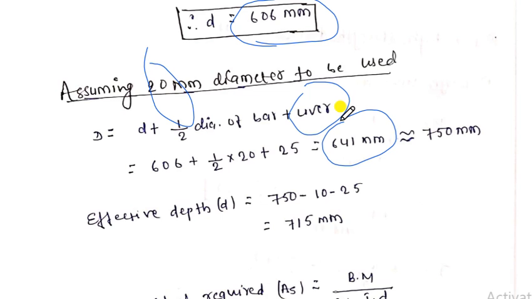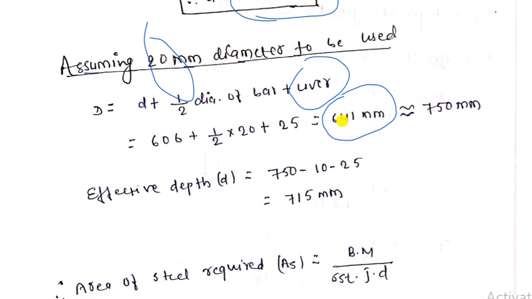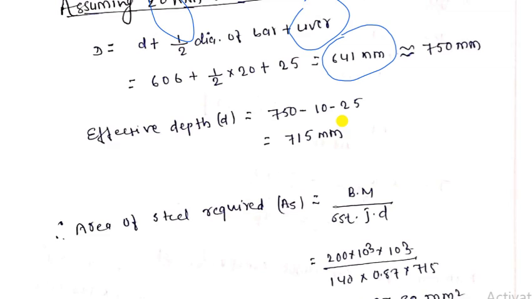अब इफेक्टिव डेप्थ जो करना है वो 750 माइनस 10 माइनस 25, ठीक है, क्योंकि इफेक्टिव डेप्थ भी निकालना है तो 10 माइनस 25 जो पूरा ओवरऑल डेप्थ में से। Now we need to minus the bar diameter because bar is having some area, then minus 10 and minus 25, that one is 715, the effective depth.